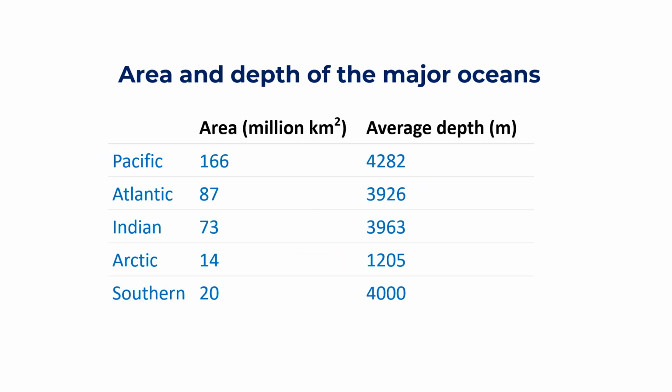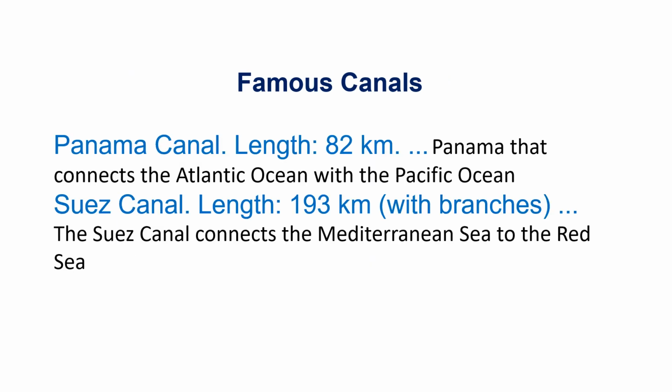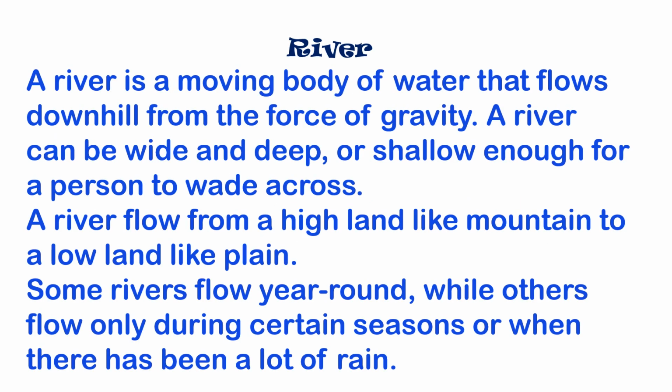Then area and depth of the major oceans of the world. You have to learn the oceans in order. And these are Pacific, Atlantic, Indian, Arctic, and Southern Ocean. And you must learn the area and the average depth of each ocean. Then famous canals. Panama Canal and Suez Canal are two famous canals. Length is given here, and Panama links Atlantic and Pacific Ocean, while Suez Canal connects the Mediterranean Sea with the Red Sea.